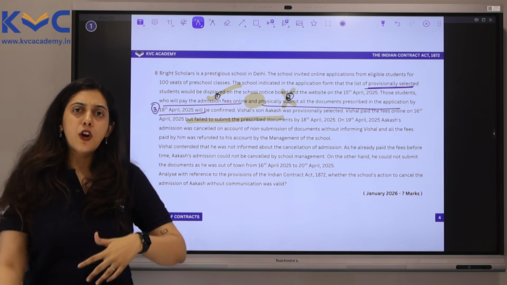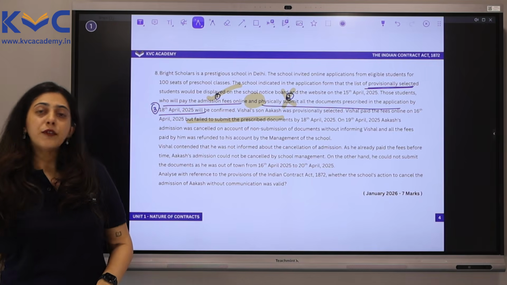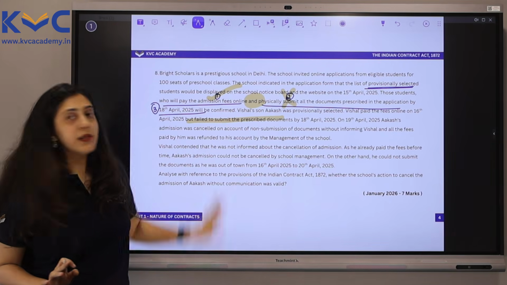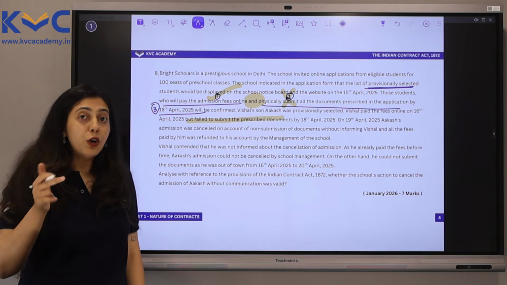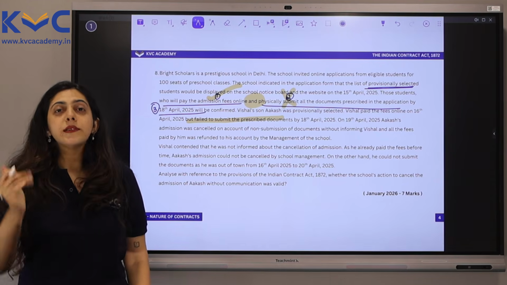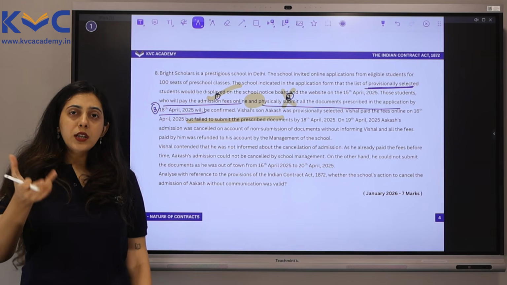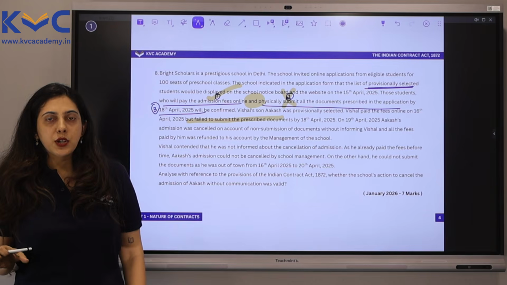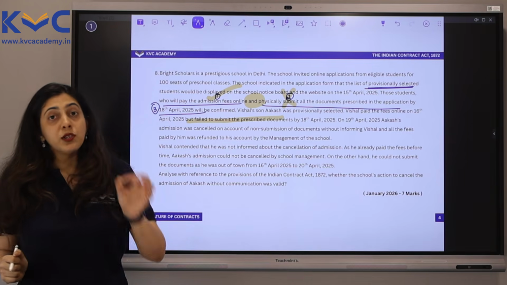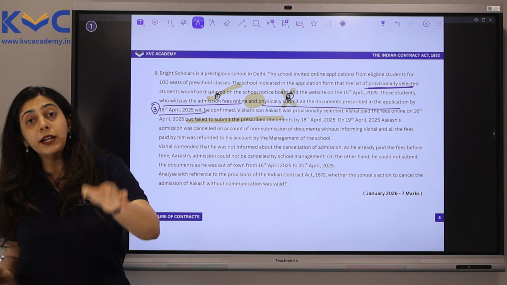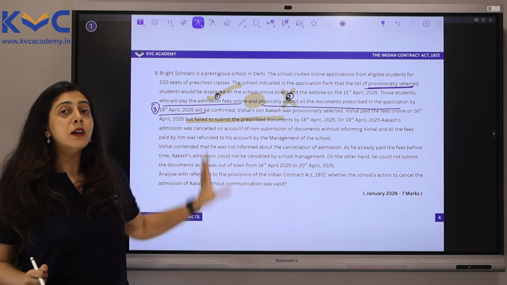So yes, the college had made an offer that if you do all of this, it will be considered as acceptance. Plus, his name was provisionally selected also. But what he did not do was follow the conditions therein, and because the conditions were not followed, the school management revoked the admission, which is absolutely fair, because revocation can be done for the reason of non-fulfillment of the conditions prescribed in the offer.